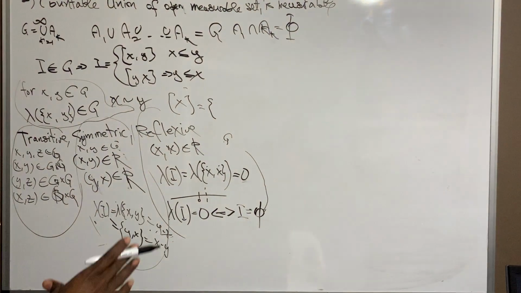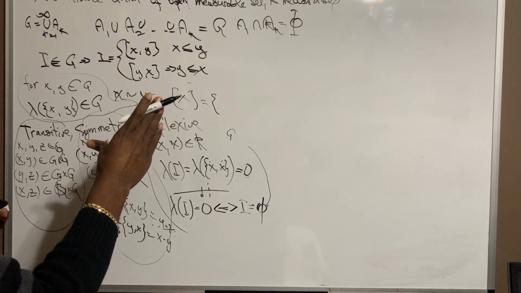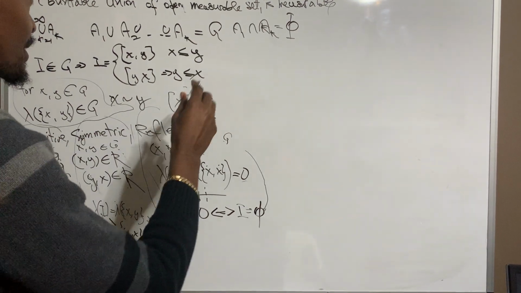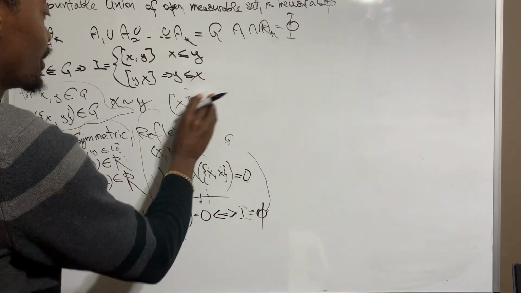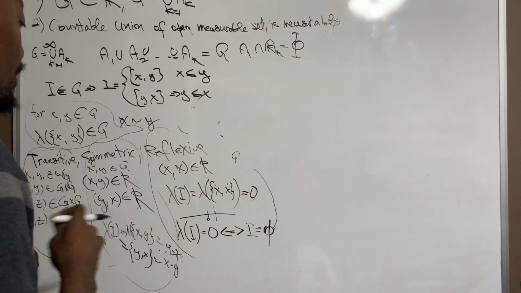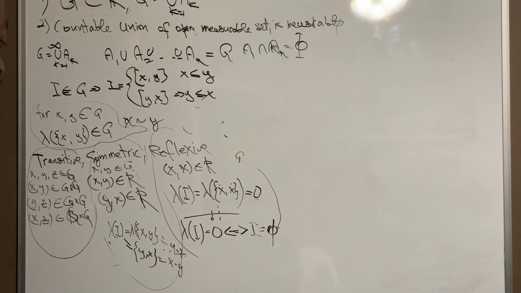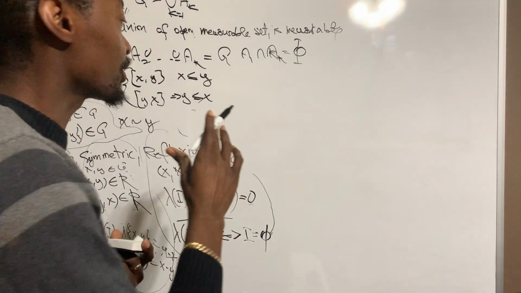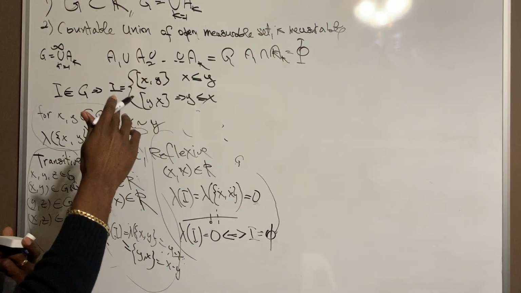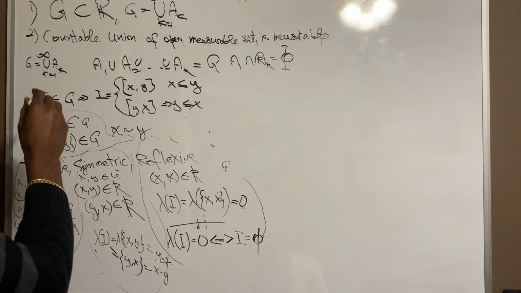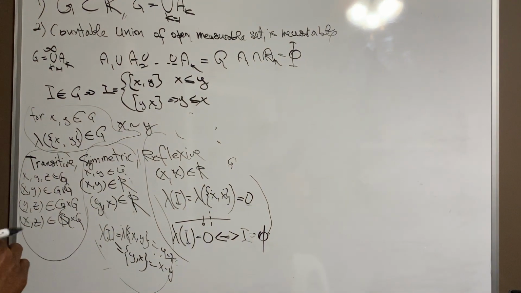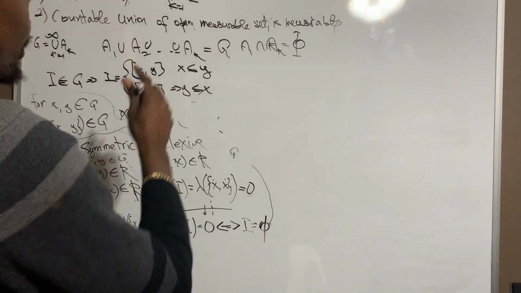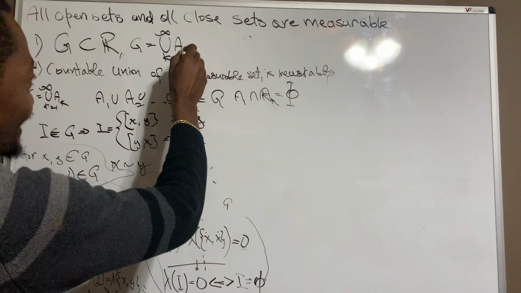So we're going to use these equivalence classes. If X is an equivalence class, we're going to use these equivalence classes to show our first part. So since this is an equivalence relation, we are going to pick a random equivalence class inside of the equivalence relation. For the purpose of this exercise, we are going to pick one of the AK, right?